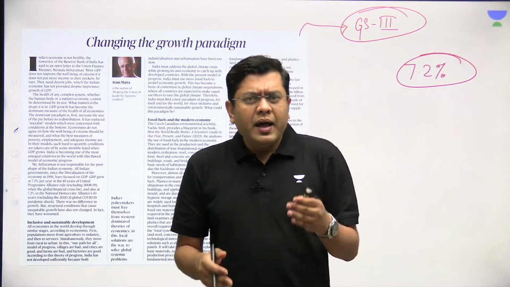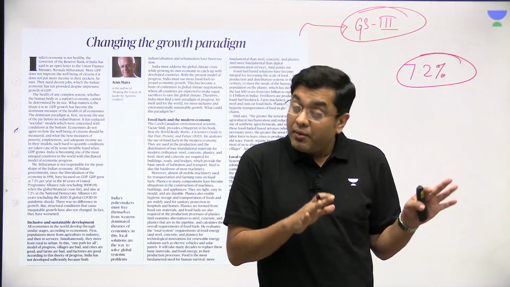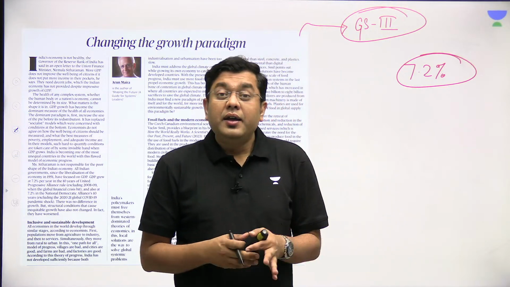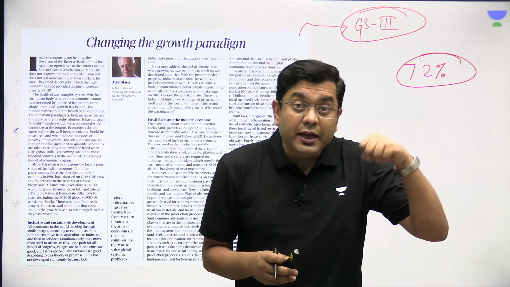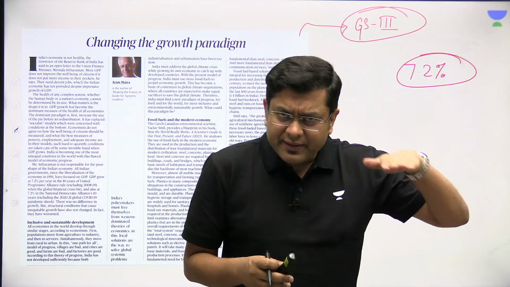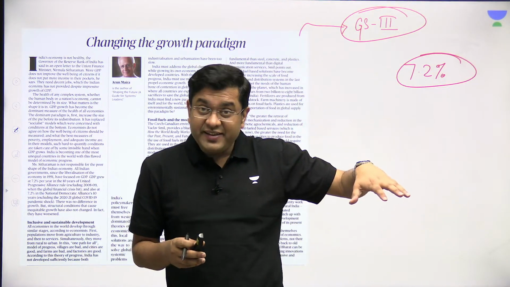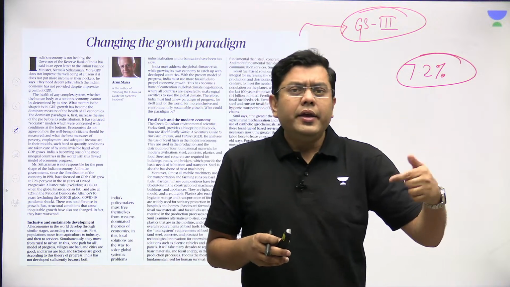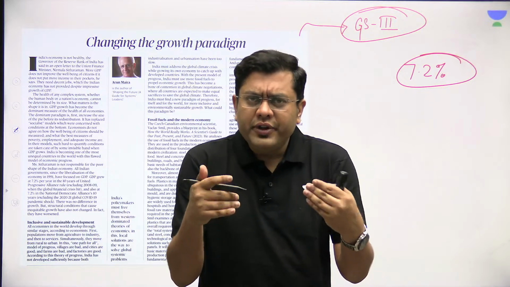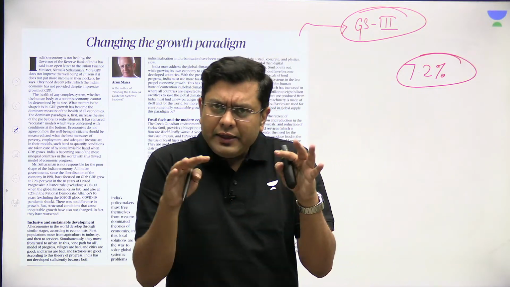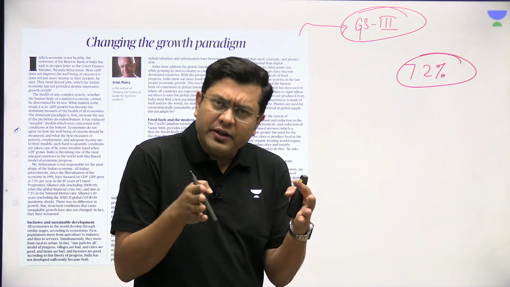But then, despite growing at this significantly high rate for the past 20 years, the tangible outcomes are not there. Still, you have impoverishment at a significant portion. Even though the poverty rates have come down, impoverishment is there. Inequality is growing, right? So, what kind of growth is this? Are we falling prey to the entire model of growth economy that was shown to us by the Western economies and the Western countries?